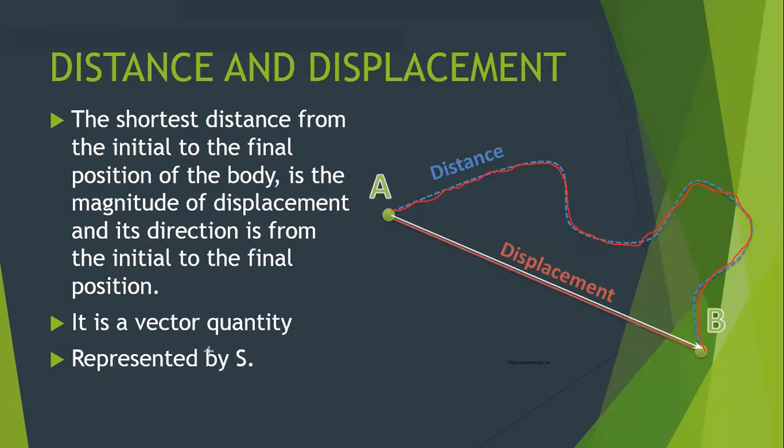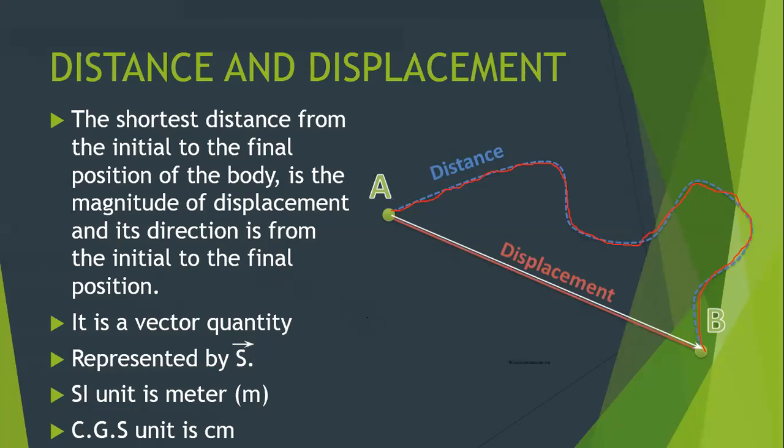Now the interesting thing is how we represent it. Because it is a vector quantity, displacement is represented by capital S with an arrow on its head. That is how we represent a vector quantity. What will be the unit of it? The unit will be meter. And the CGS unit will be centimeter.